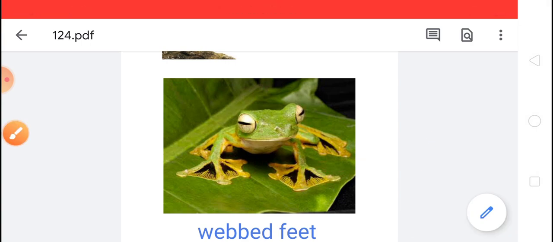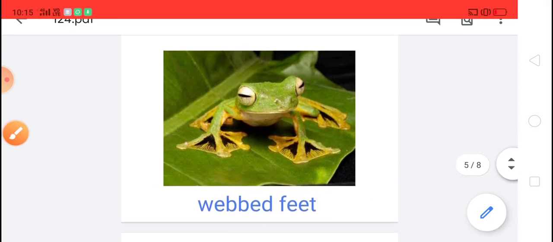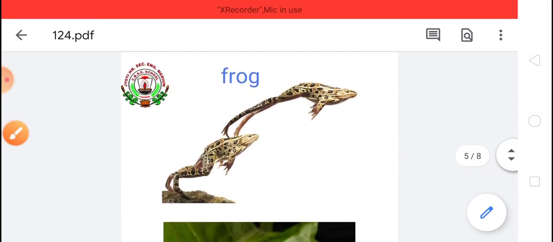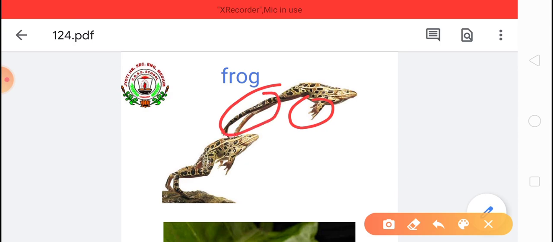Webbed feet. It is written already here. So these webbed feet help them to swim in the water. Children, one more time, you can see the frog has forelimbs which are shorter than the hind limbs. It means hind limbs are longer and forelimbs are shorter, so that they hop on the ground.